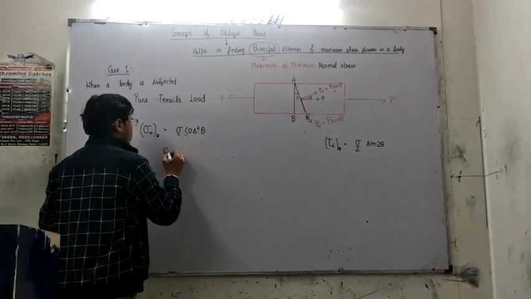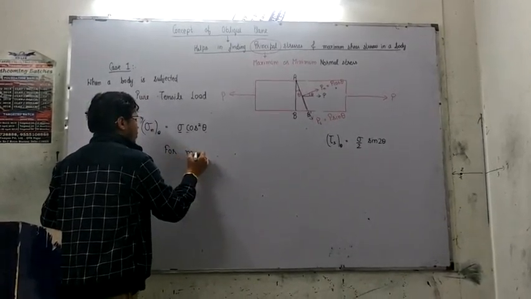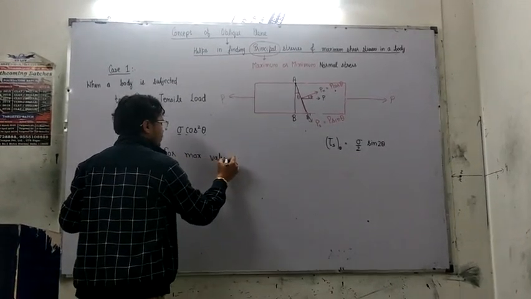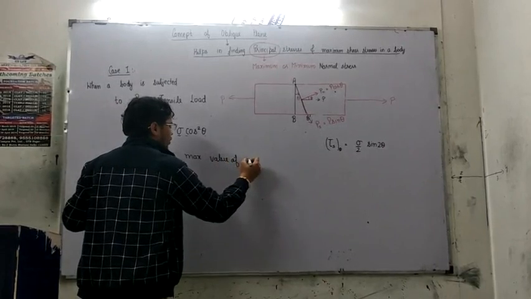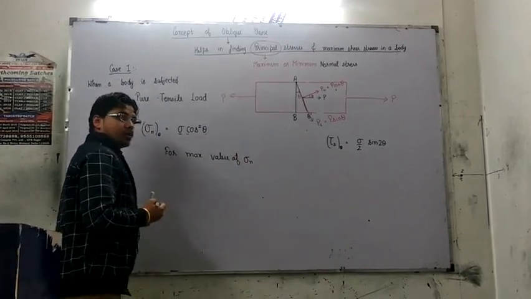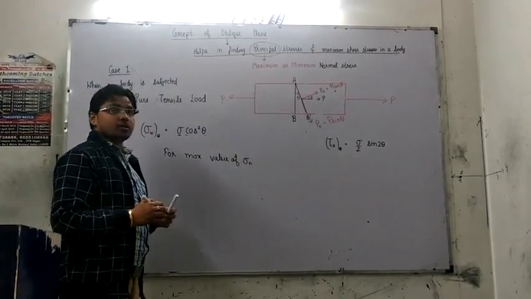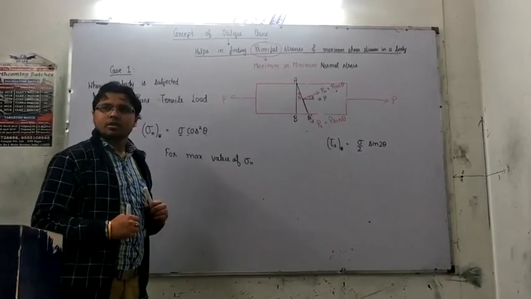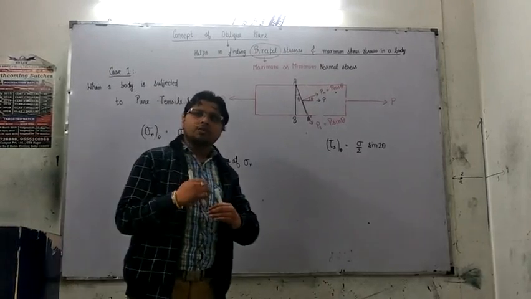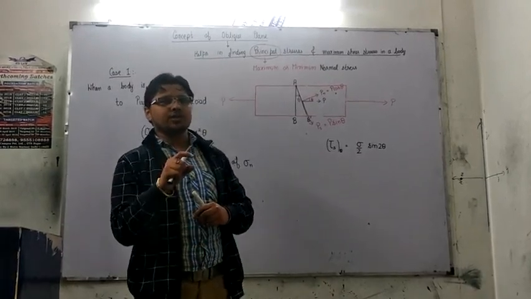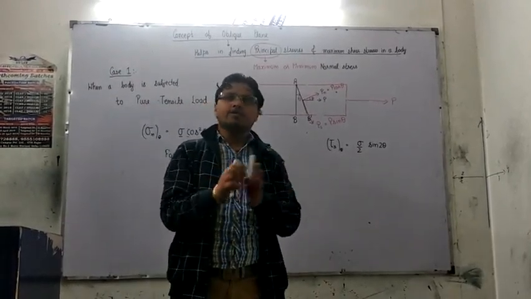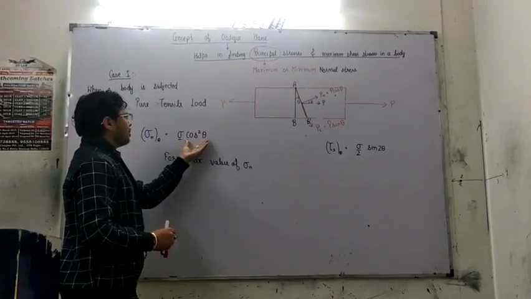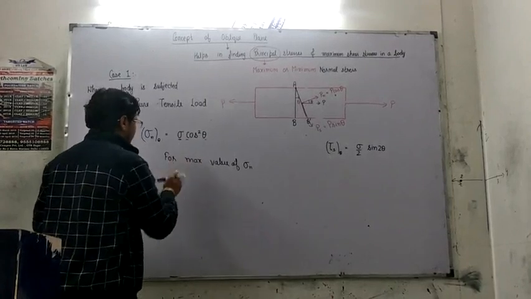Hence, for the maximum value of sigma n, you can do two things. Either you can approach by differentiation, taking the first derivative and putting it equal to 0 and finding the critical points, or you can proceed by simple trigonometry.